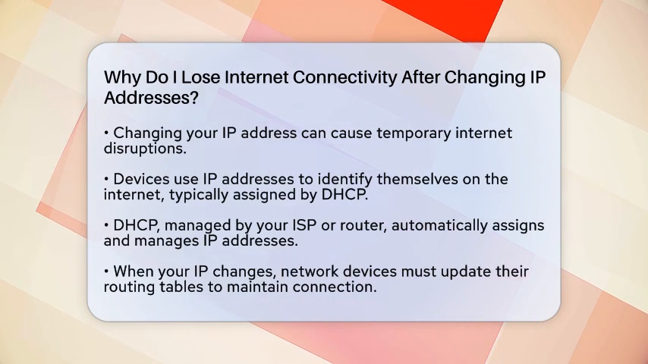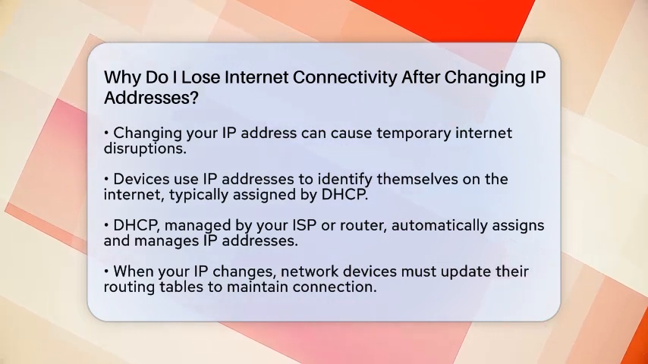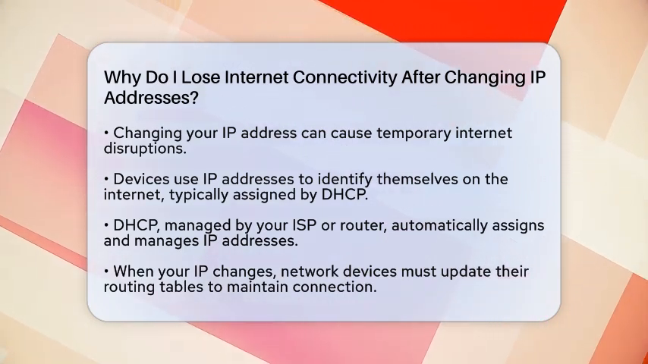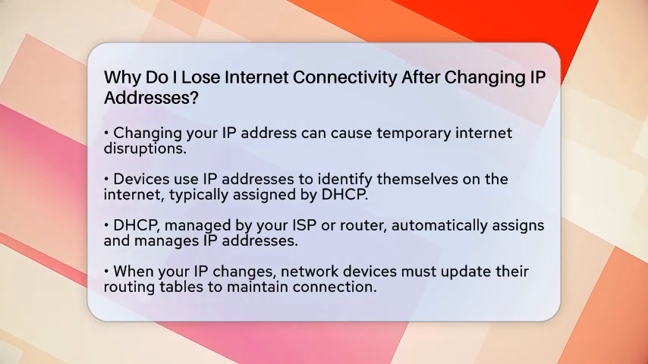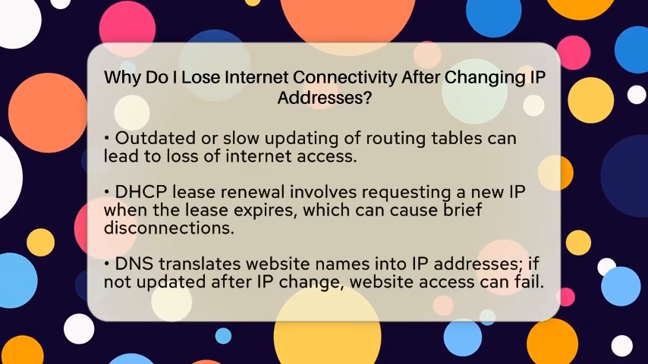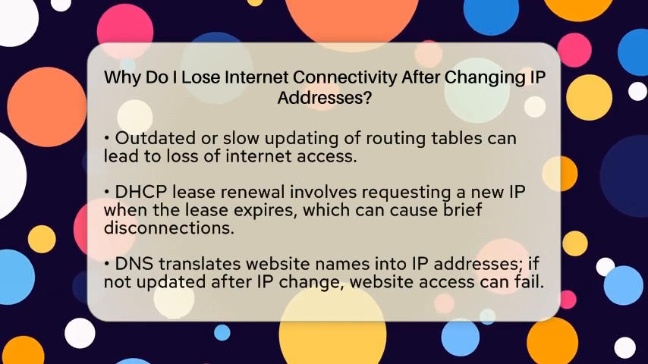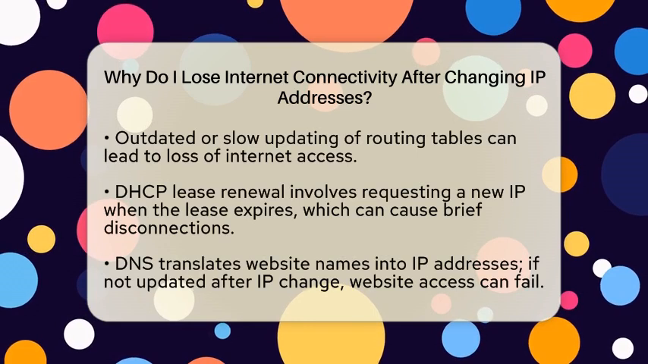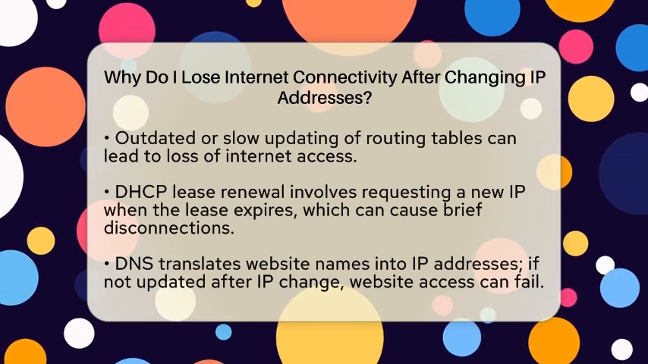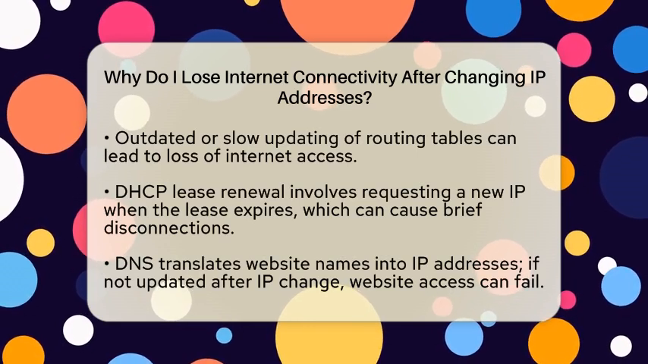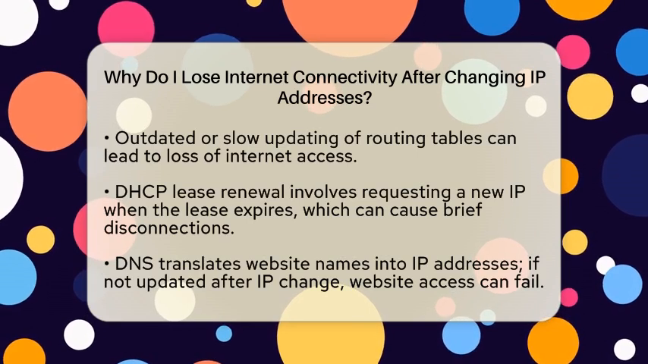When your IP address changes, your device's network settings and the router need to update their routing tables. Routing tables tell your device where to send data and how to reach websites. If these tables don't update correctly or quickly, your device might not know how to send or receive data anymore. That's when you lose internet access.